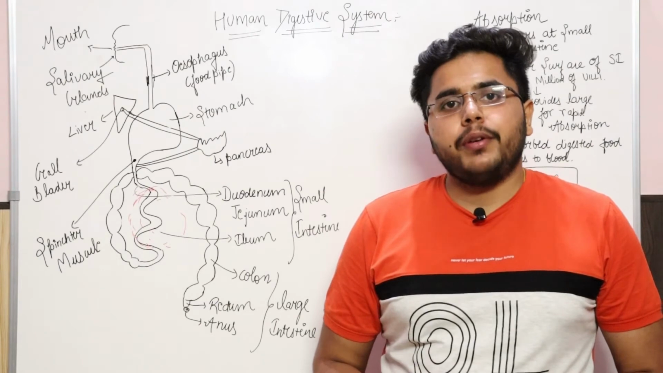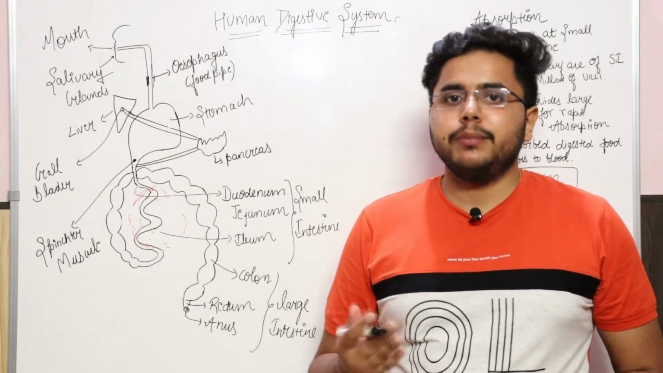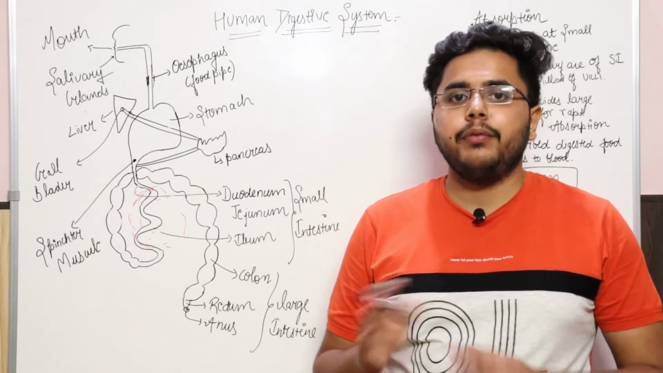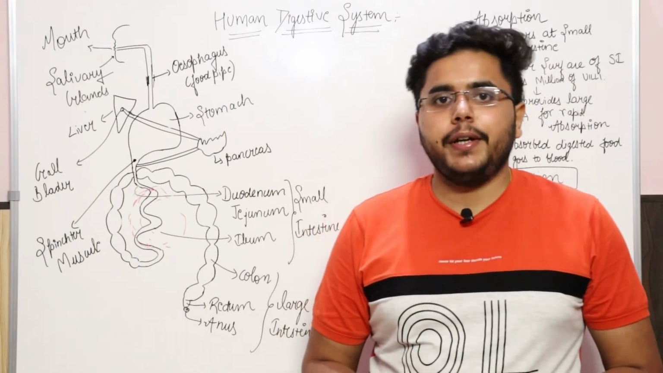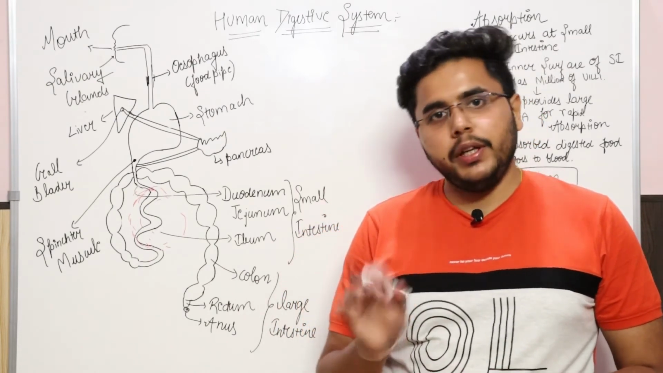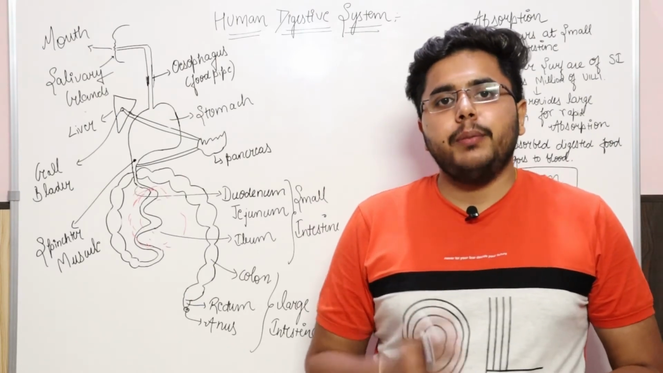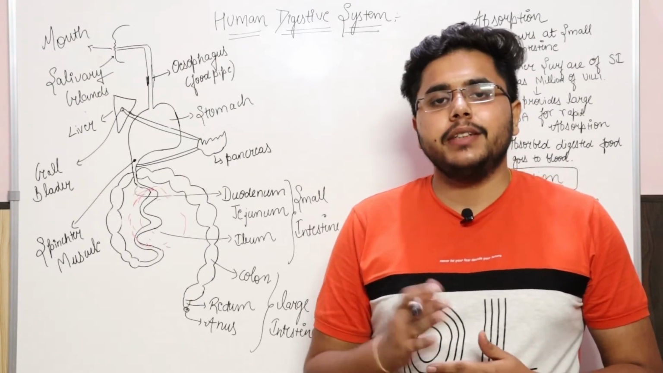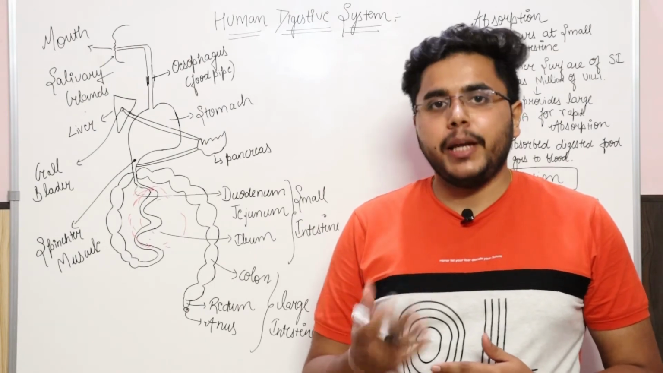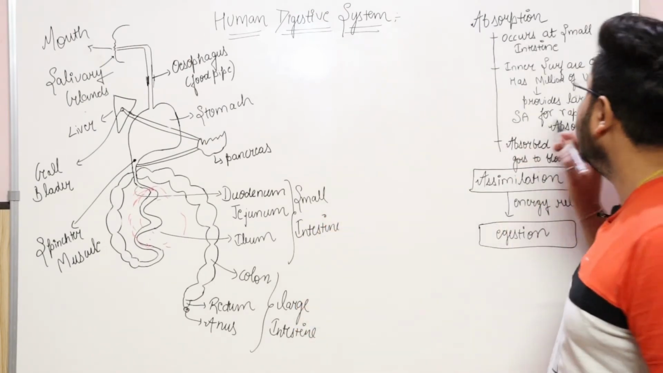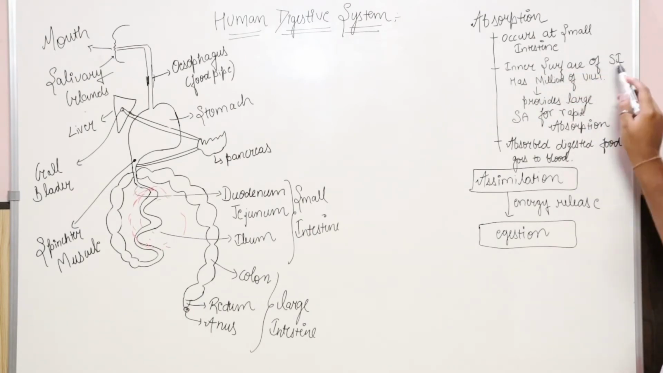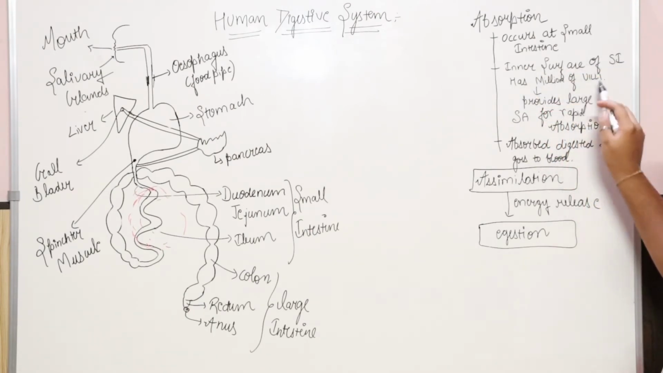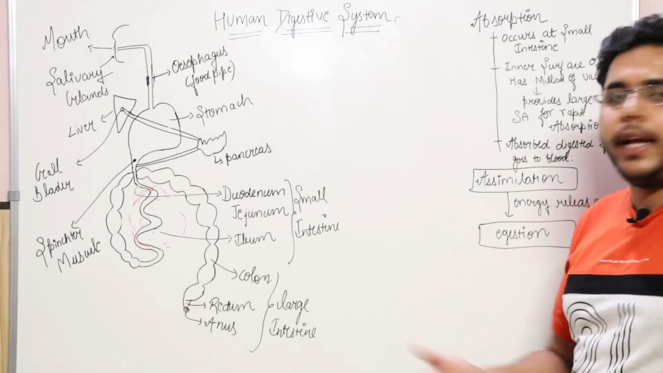So after it passes through the small intestine and all kinds of secretion it goes through, the absorption process will take place, which actually takes place only in the small intestine. So basically the small intestine has millions of finger-like projections that are known as villi. So the inner surface area of the small intestine has millions of villi. Villi are nothing but finger-like projections.